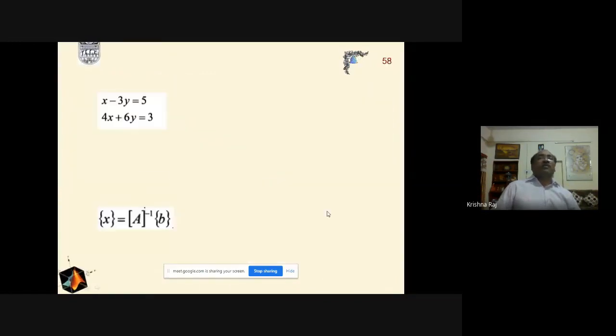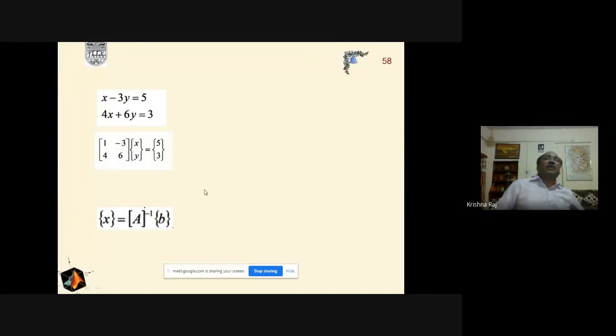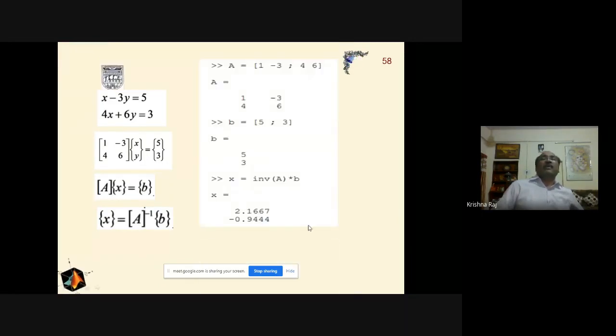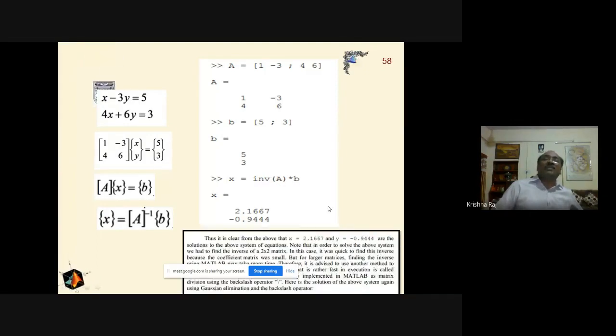We have also described, if any matrix is given, how we will solve the matrix in order to get the value. For that purpose, we discussed that first of all we have to write that matrix in this form, that is AX is equal to B, and then X will be calculated by taking A inverse multiplied by B. And for that purpose, we can write the code. First we will define A, and then we will define B, and we will get the inverse by writing just a simple command, inverse of A multiplied by B. This is the result. Very simple, but not useful because of its speed.